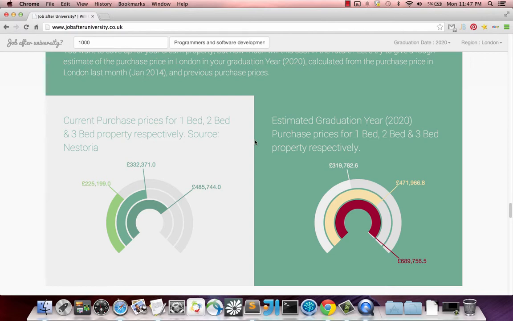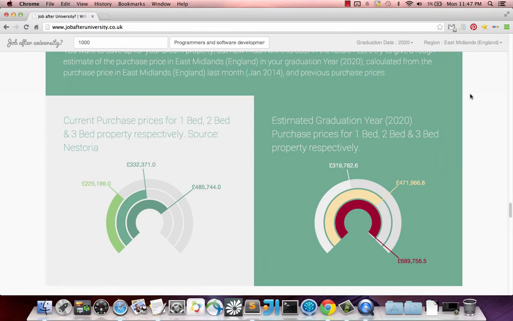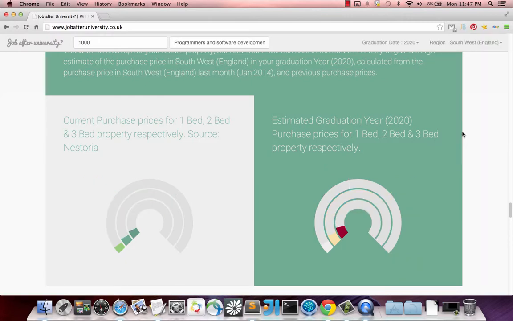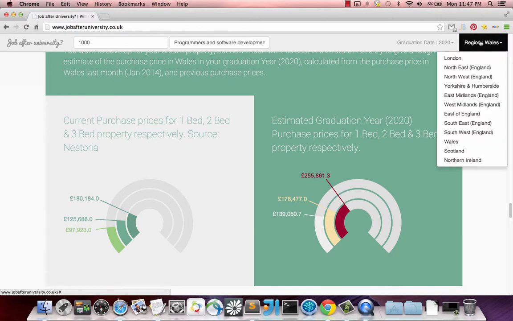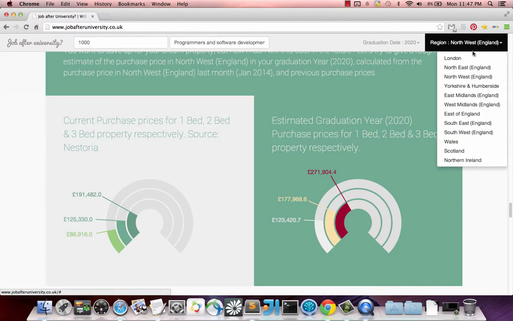I actually want to show you this, and I want to change this over there just to show you that it's updating. Oh, didn't work. It's the problems with the demo. So Southwest England. Got Wales. So in Wales, 97,125,000 and 180,000. So Northwest England. And let's head back to London.